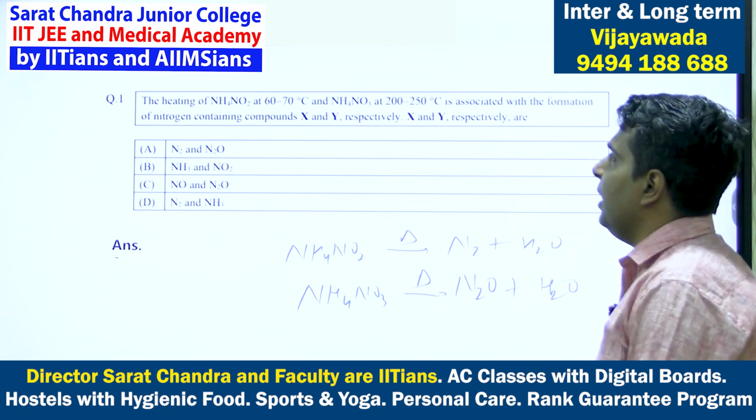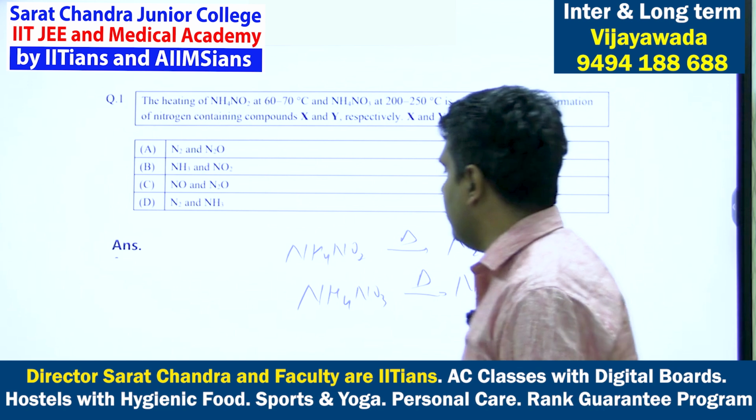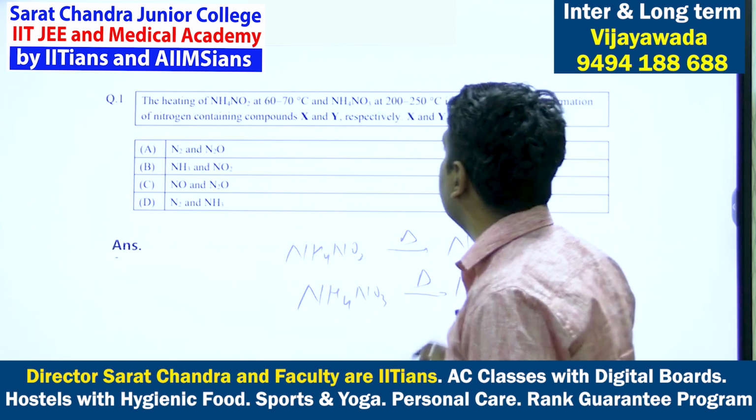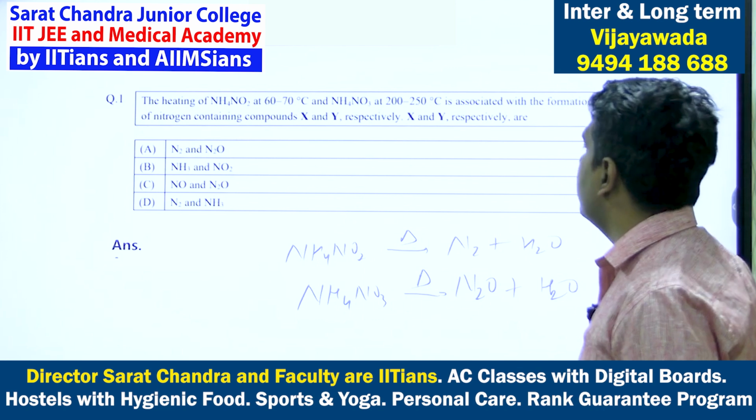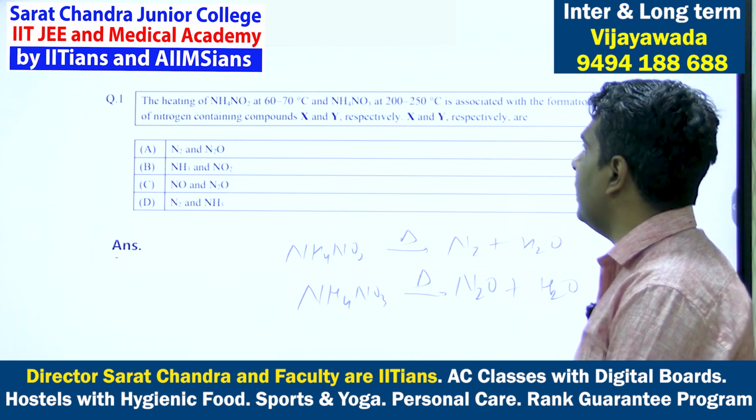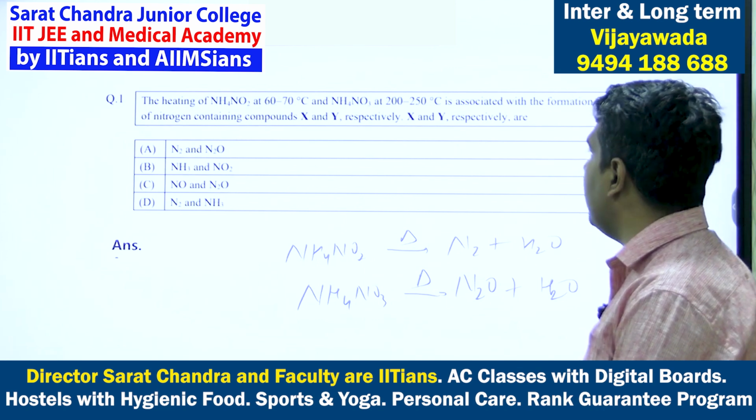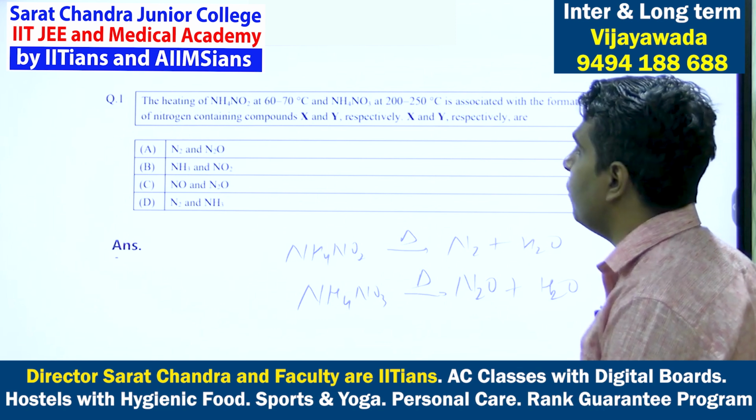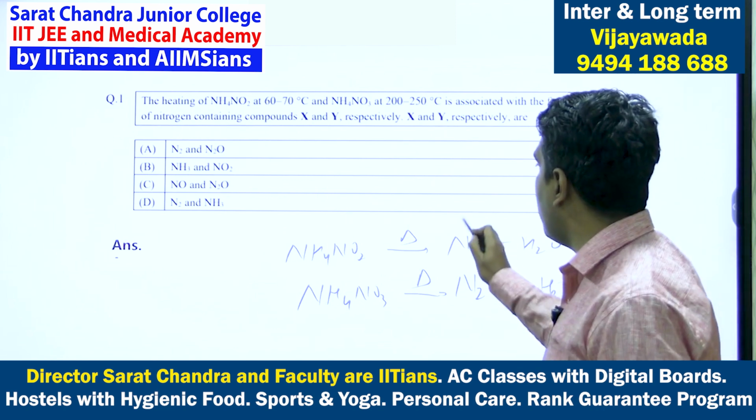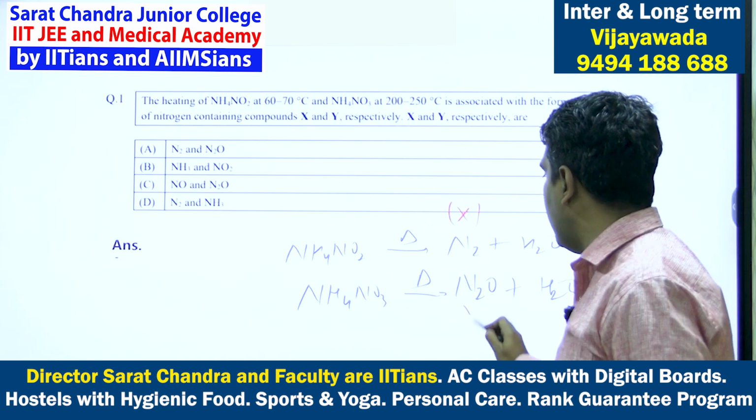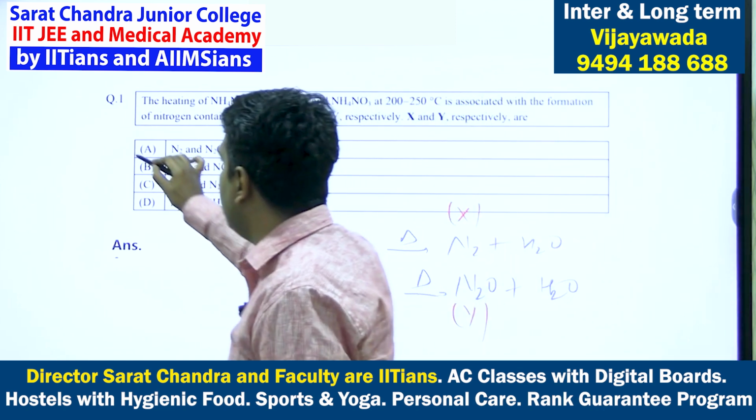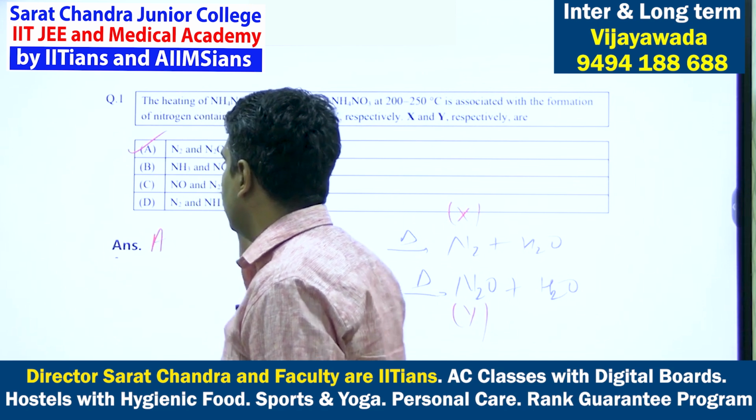The question is saying the heating of ammonium nitrite at 60 to 70 degrees Celsius and ammonium nitrate at 200 to 250 degrees Celsius is associated with formation of nitrogen containing compounds X and Y respectively. So X and Y respectively are option A. So the answer is option A.